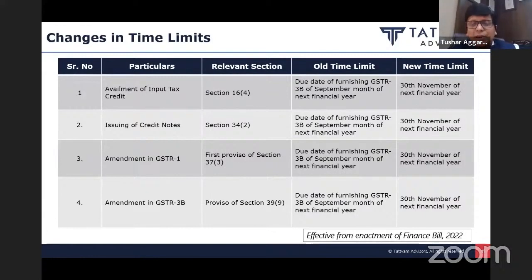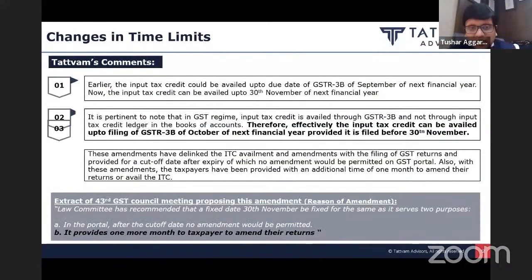Let us understand this amendment with the help of an example, and there is a big catch in this amendment. When we see 30th November, at a glance, it looks like whatever invoices I am recording in my books by 30th November, I will be in a position to take the credit. Is that so? Let us understand with the help of an example. Invoice is dated April 2021. I repeat, invoice is dated April 2021.